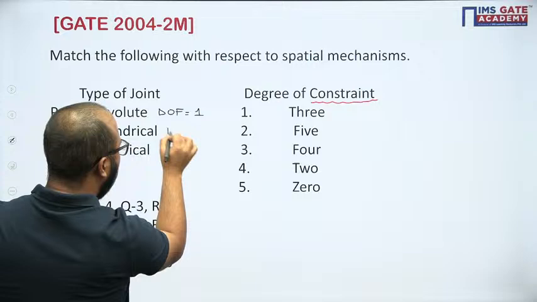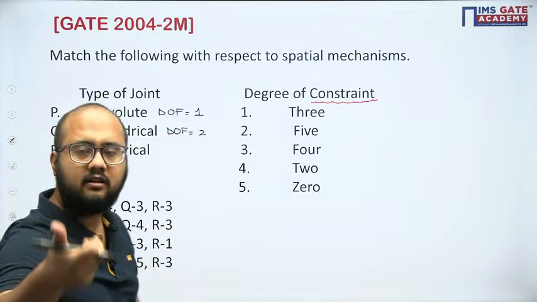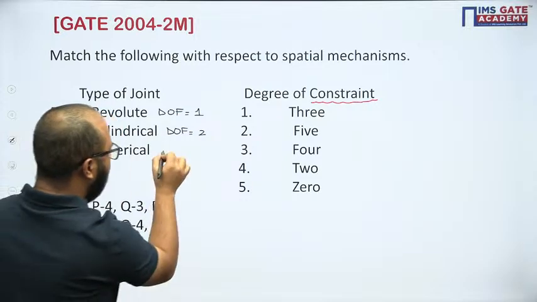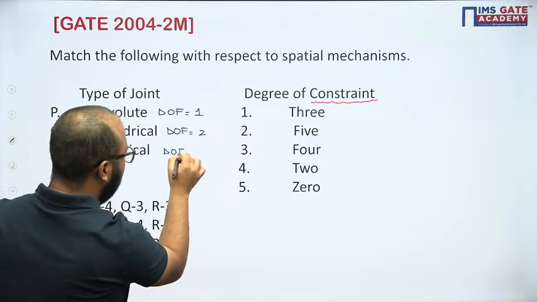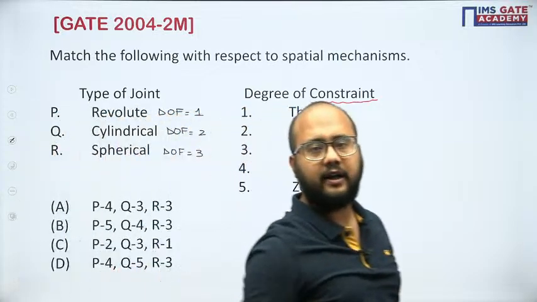Cylindrical, degree of freedom will be 2, because both rotation and translation will be allowed. Spherical, degree of freedom will be 3, because the rotation in all 3 axes will be provided.